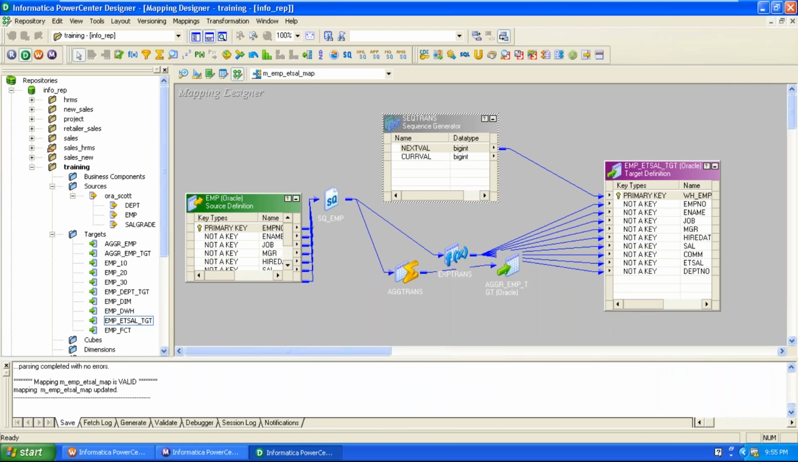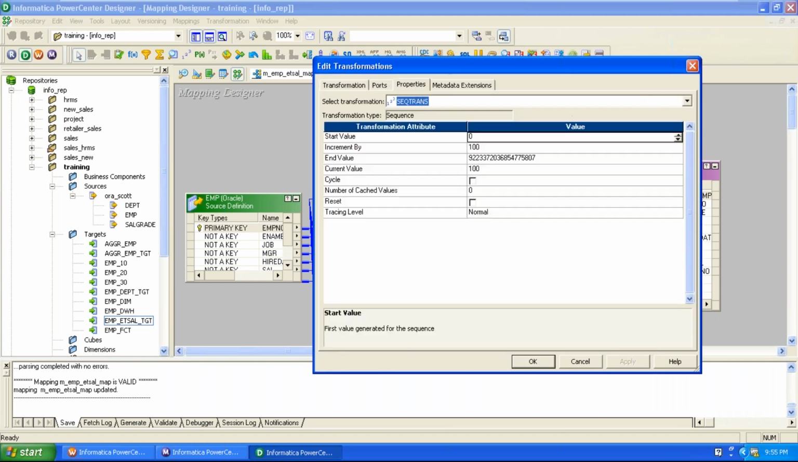Another one is cycle. You're asking about cycle, right? Cycle in the sense that it starts from the beginning again once it is completed. And the number of cached values is 0 by default. For example, here I entered 25, meaning the number of cached values at a time is 25. For the 25, it allocates the space to hold those values, and the generated values are held in the cache memory.